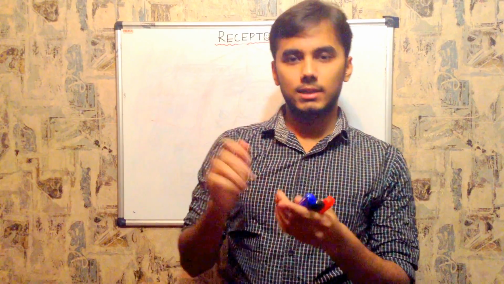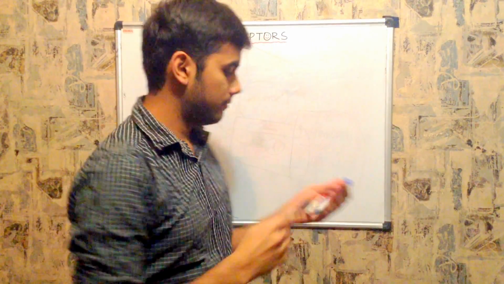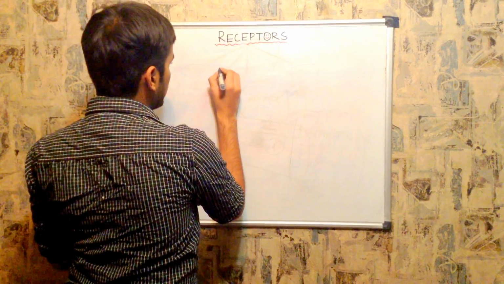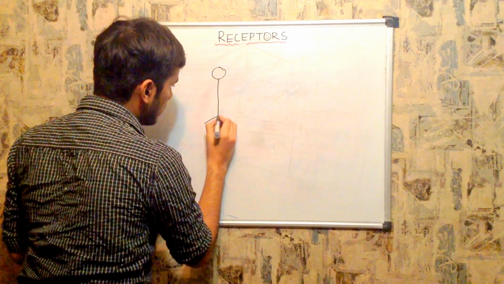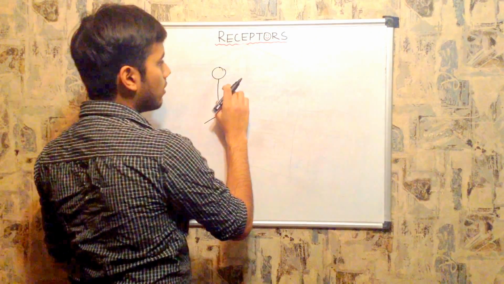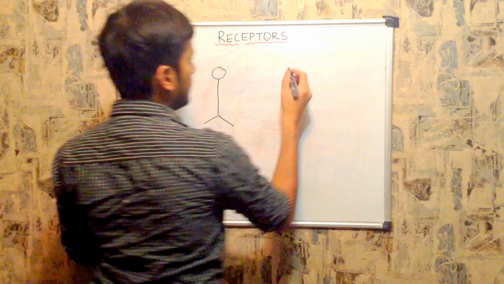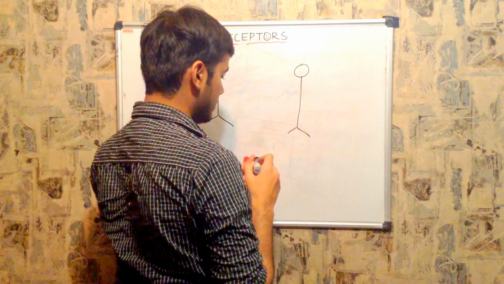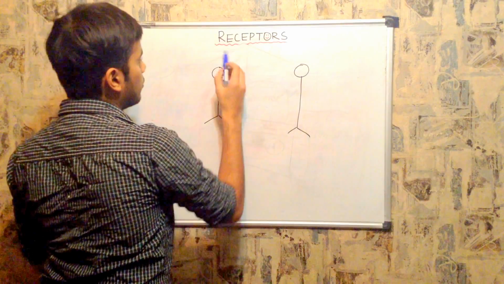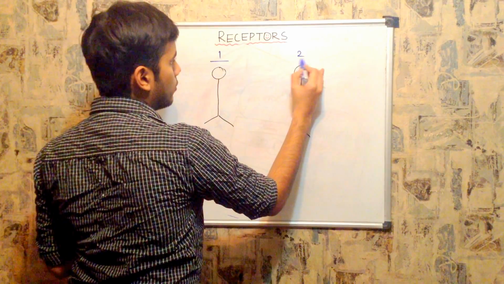So what exactly is the adrenergic system and what exactly is the cholinergic system? This is the cell body of the neuron. This is neuron 1 and this is neuron 2.